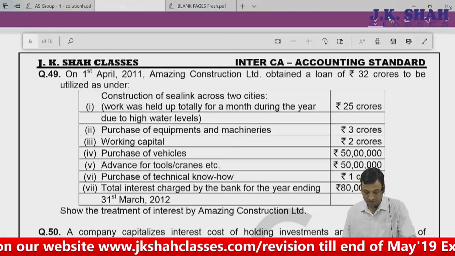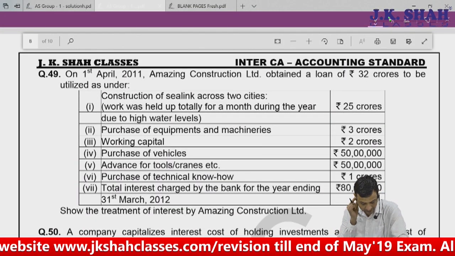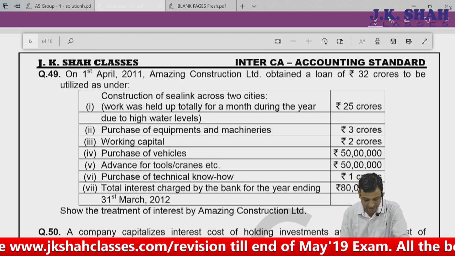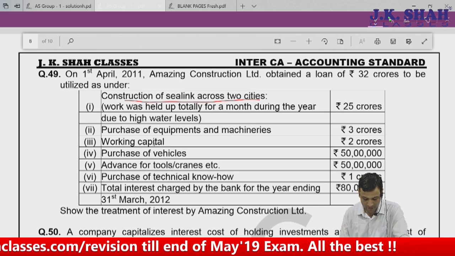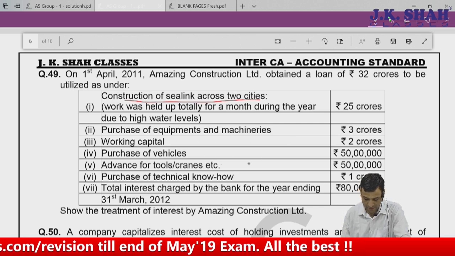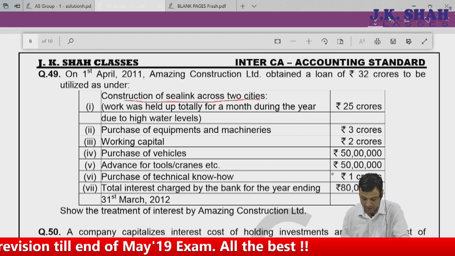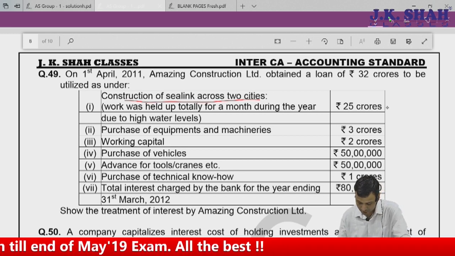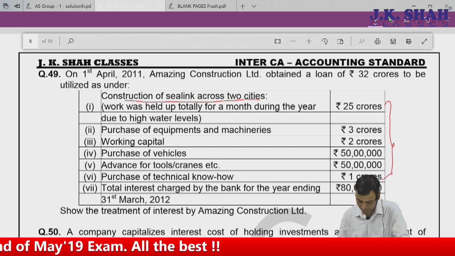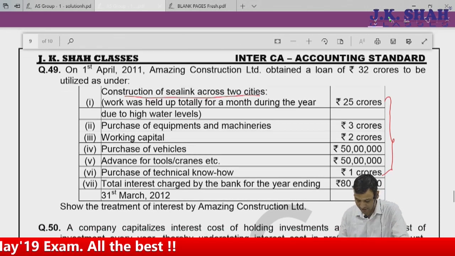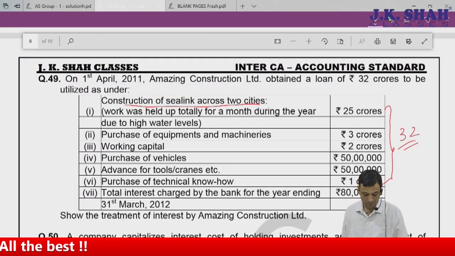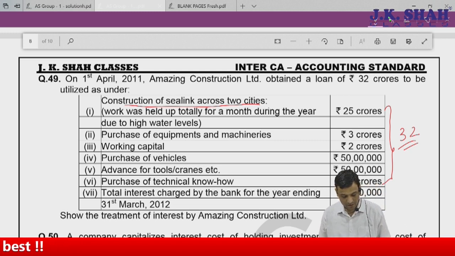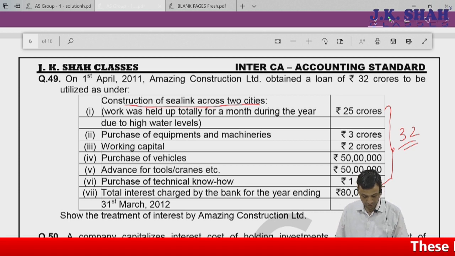The same. 1st of April, Amazing Construction obtained a loan of 32 crores to be utilized as under: construction of a sea link across 2 cities, purchase of equipment, working capital, purchase of vehicle, advance for tools and cranes, purchase of technical know-how, total interest charged by bank. Now just do the total of application. If you look properly, 28, 30, 31 and 32 crores is the application. It's one and the same. Means we can just go for that proportion way of doing it. The source of loan is 32, whereas the application is also 32. You can directly have an answer.